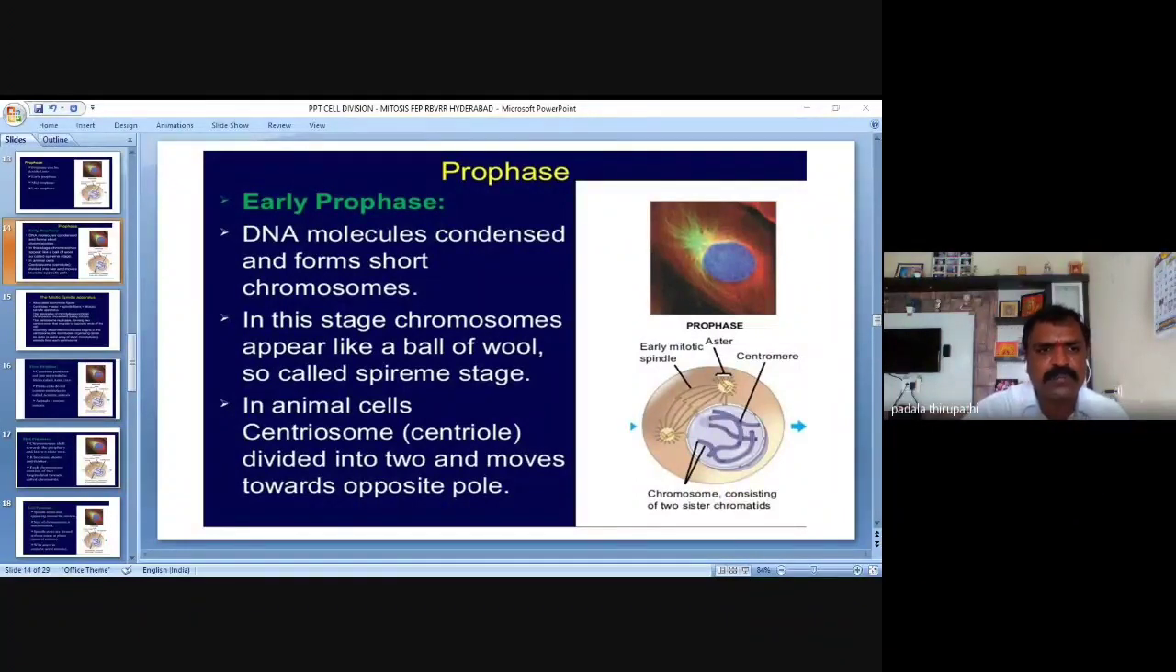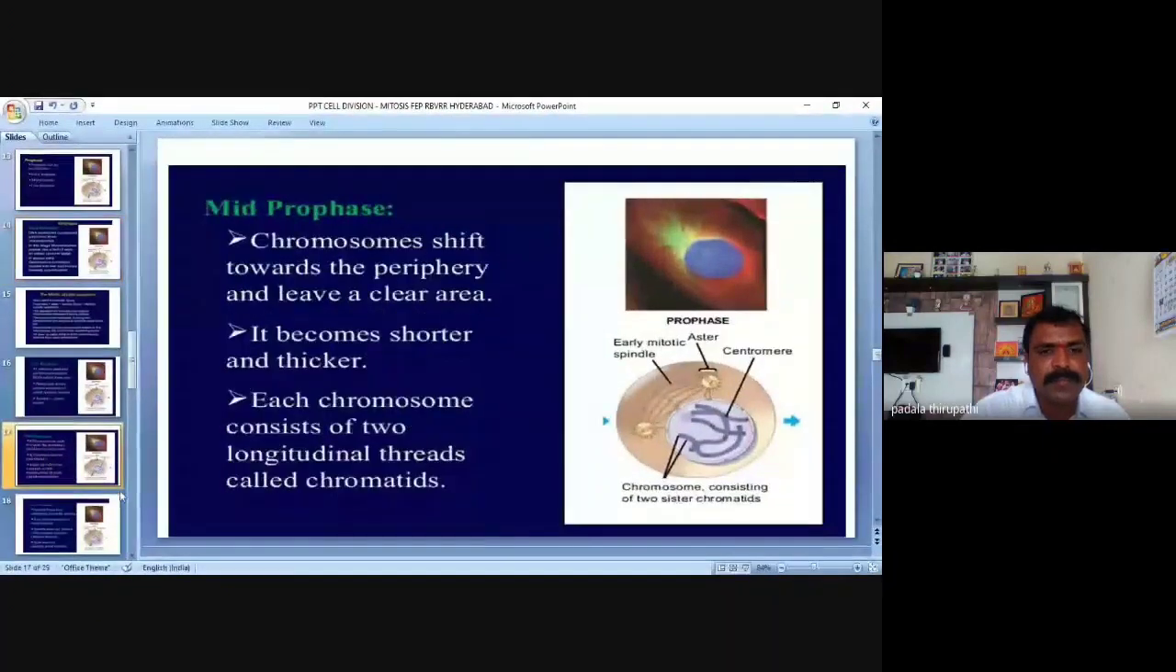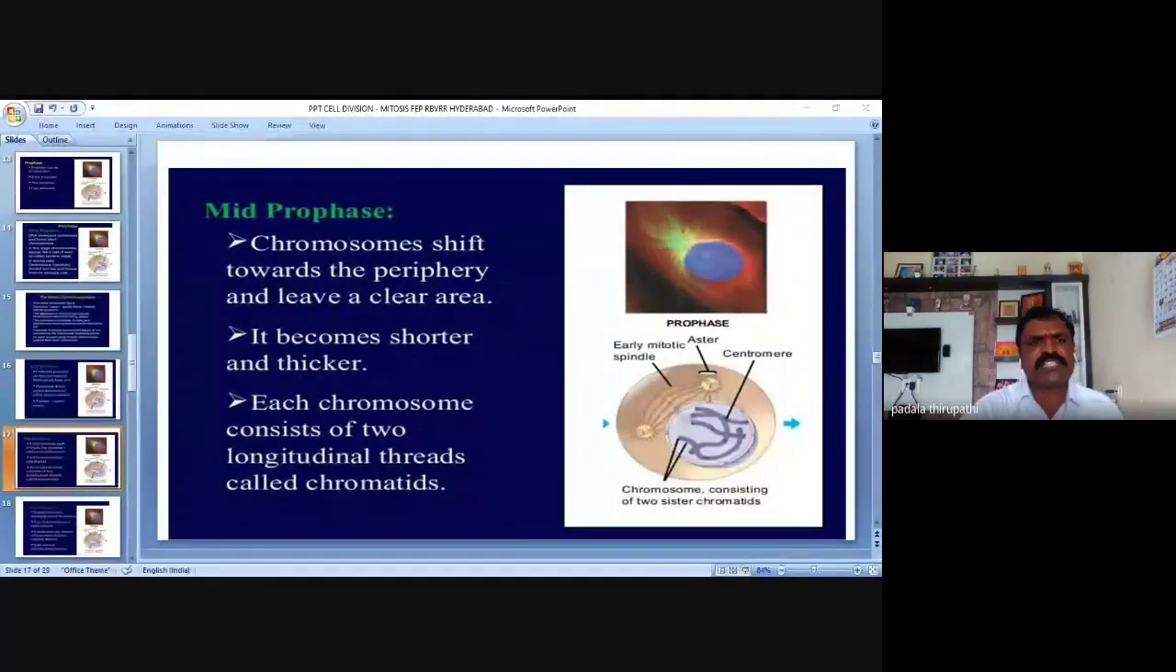Then we will move to middle prophase, or mid prophase. In mid prophase, chromosomes shift towards the periphery and leave a clear area. The ball of wool of chromosomes becomes shorter and thicker. Each chromosome consists of two longitudinal threads called chromatids, which are clearly visible in mid prophase of cell division.